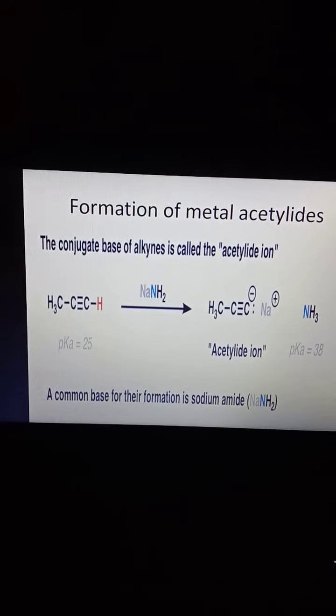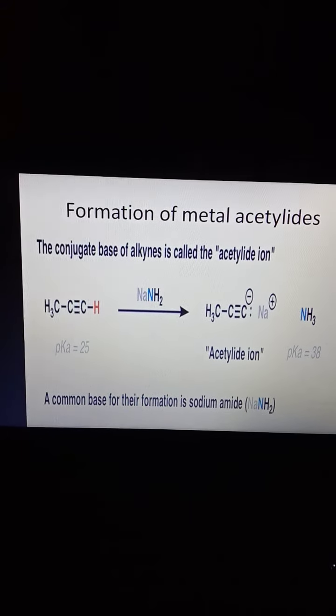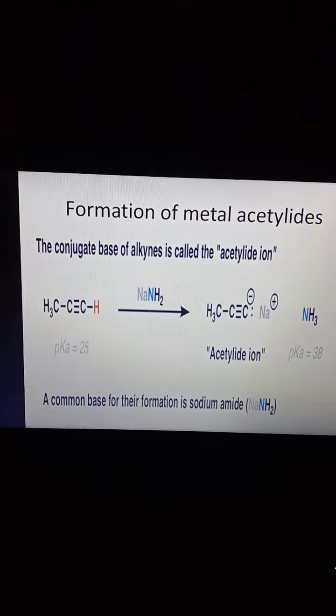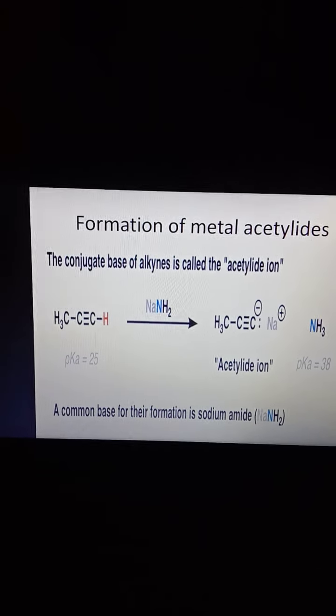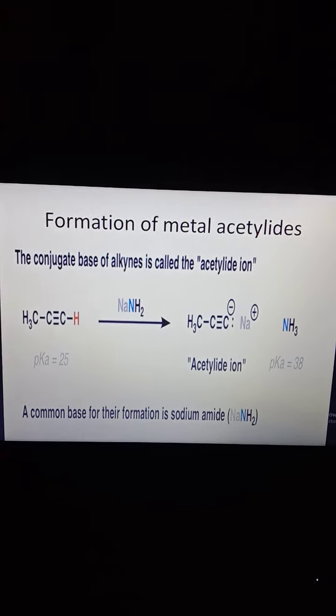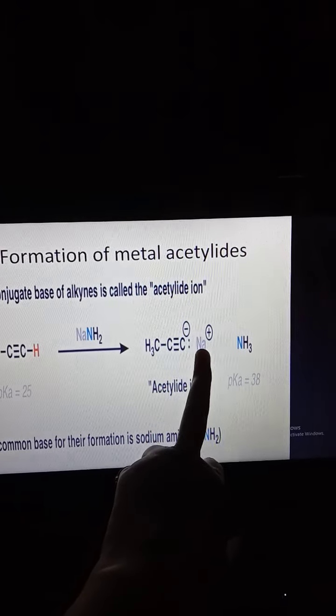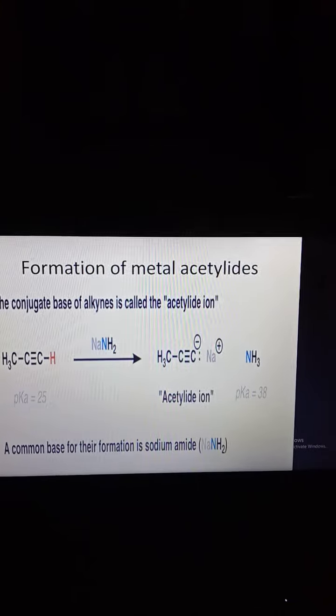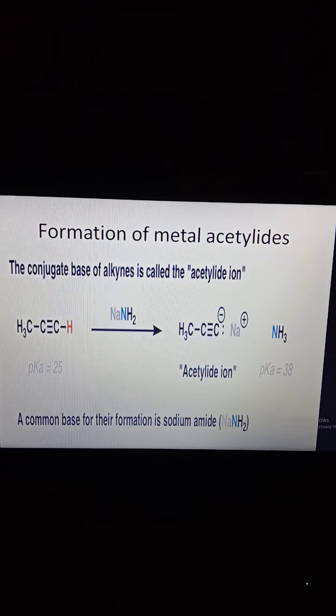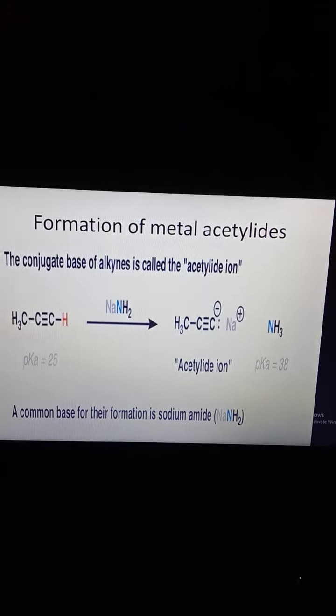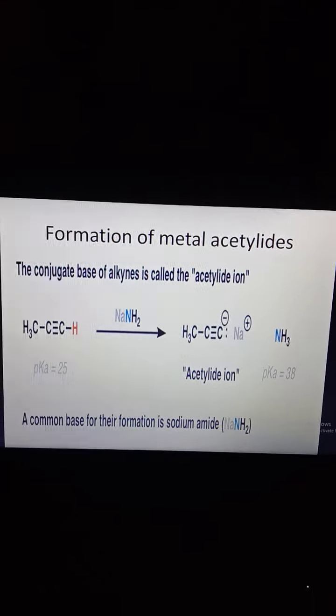Metal acetylides: the conjugate base of alkynes is called an acetylide. For example, a triple bonded compound further undergoes reaction with sodium amide. This proton is replaced by a sodium ion, forming ammonia. The common base for their formation is sodium amide, NaNH2.